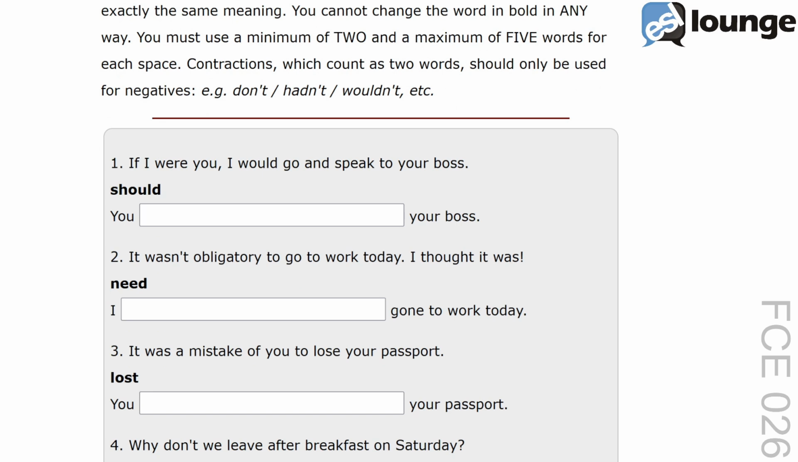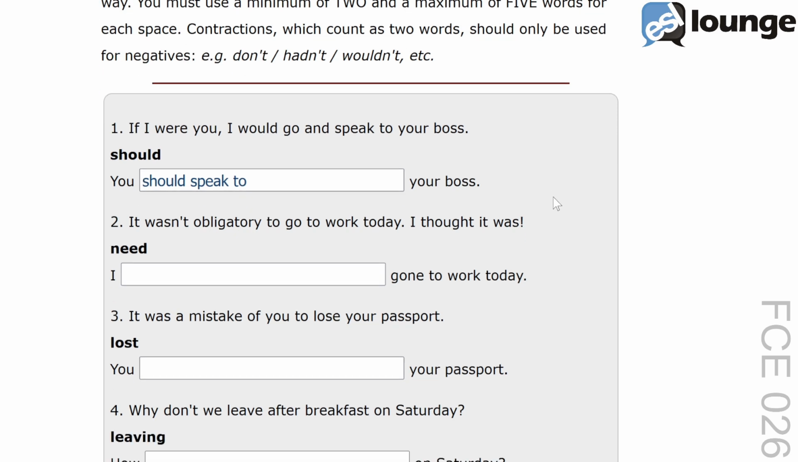The original sentence is, if I were you, I would go and speak to your boss. The keyword is should. And the second sentence is, you blank your boss. The correct answer is, you should speak to your boss. This transformation uses should to indicate advice or recommendation. You should keeps the original meaning of if I were you, I would from the first sentence. Another example would be you should listen to his advice.